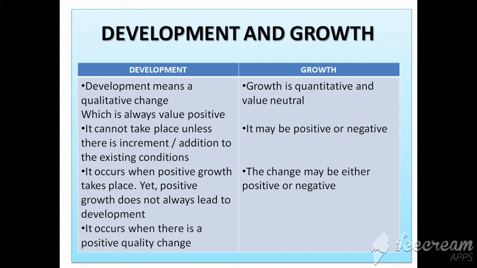For example, suppose India's population is about 1.35 billion, so maybe within the next year it might be 1.37 billion or more. So that is growth. If there is no development in the housing facilities, education or literacy, that means there is no human development. So that is the difference between development and growth. Growth is in number, but development is in quality.